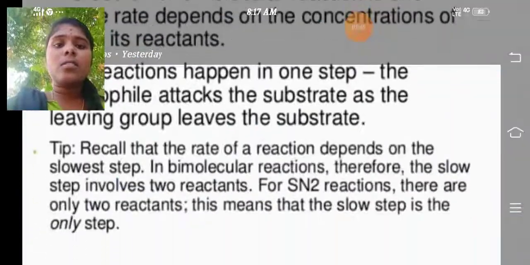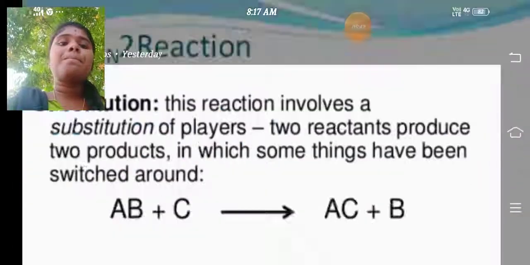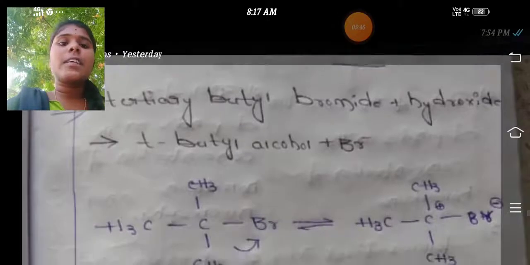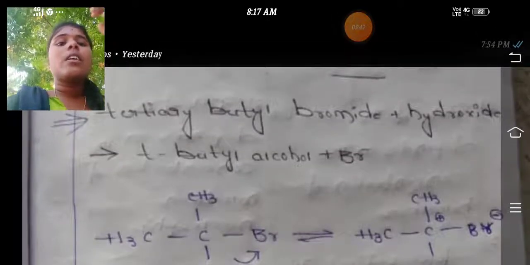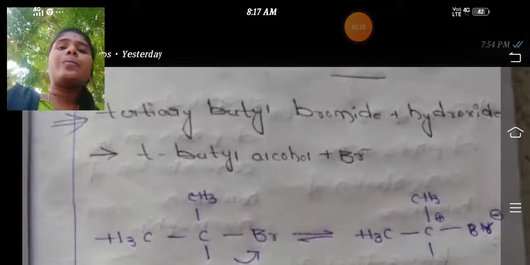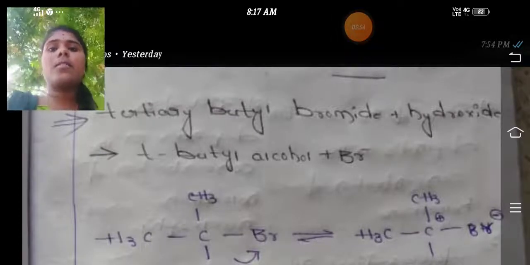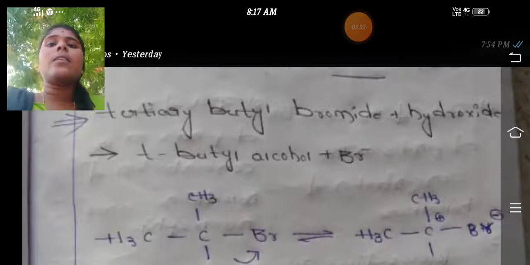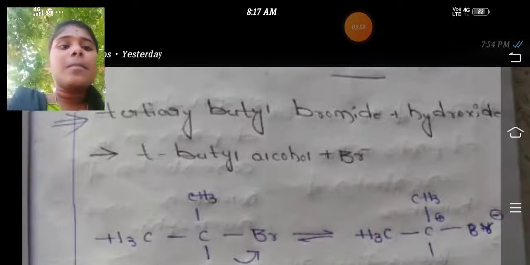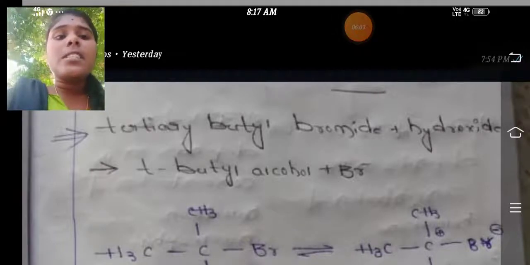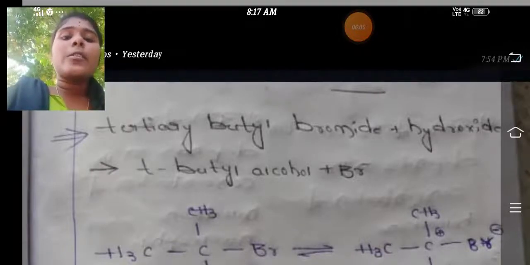Here see the differences between SN1 and SN2, and the first column is SN1 and the second column is SN2.